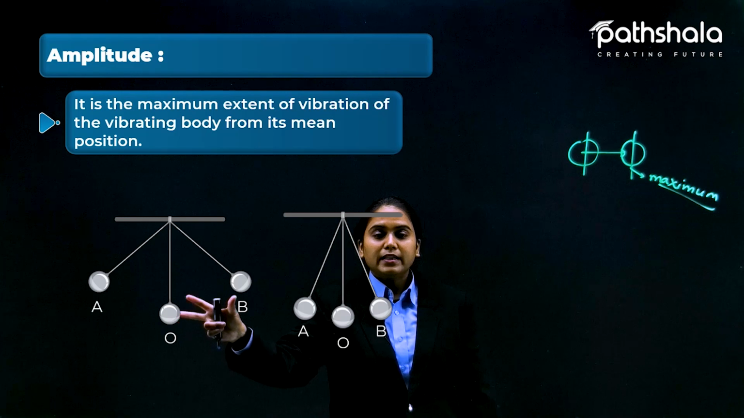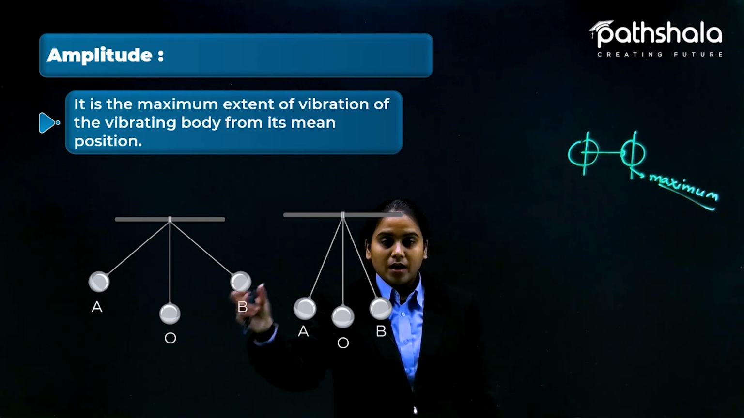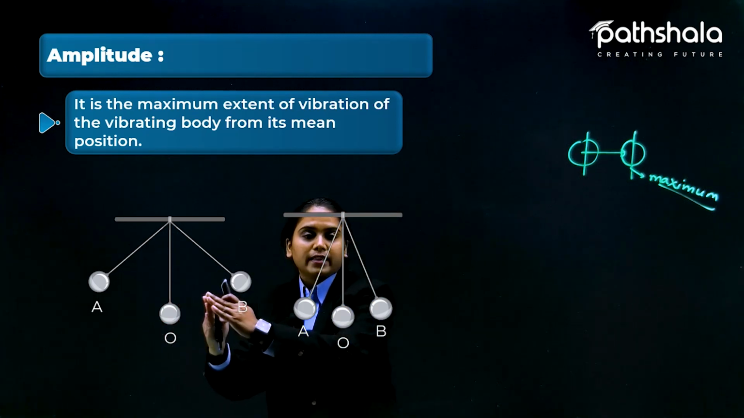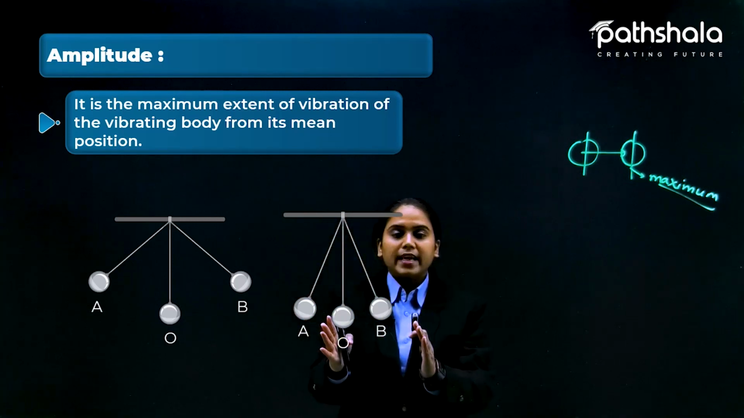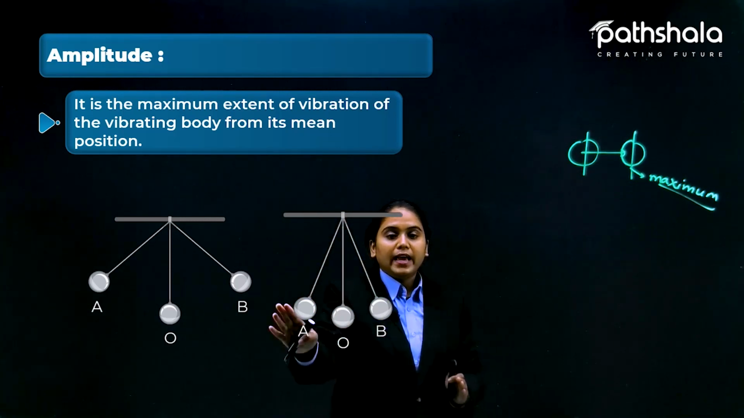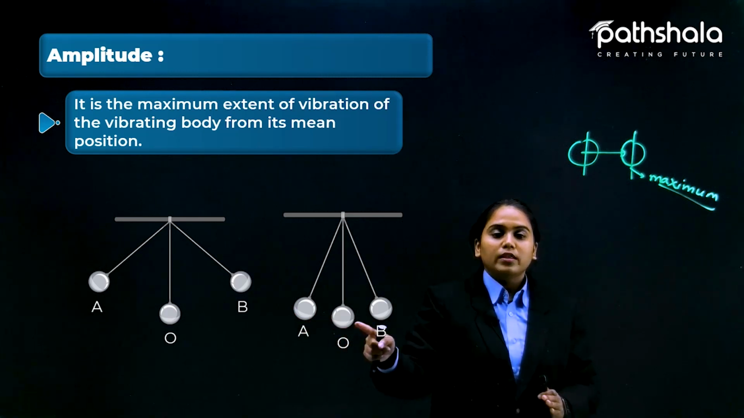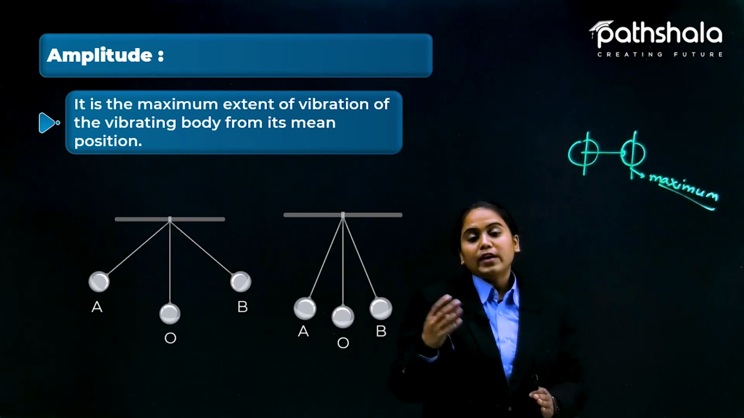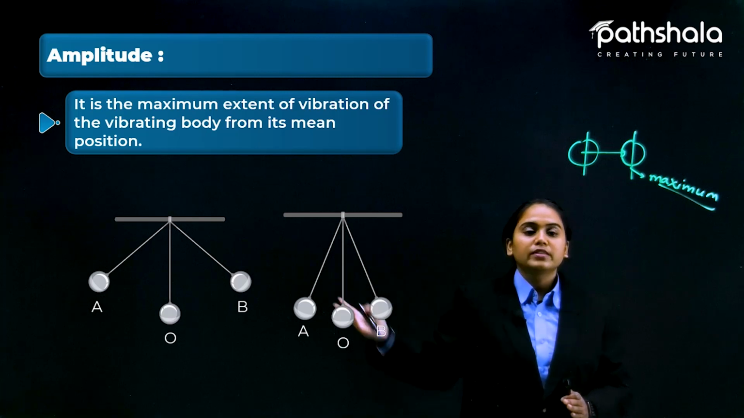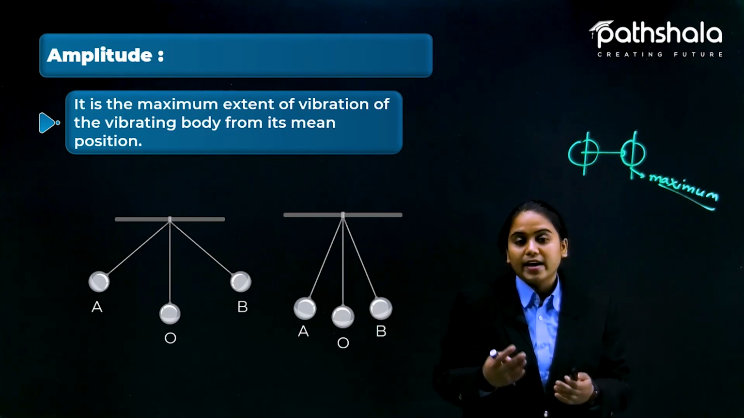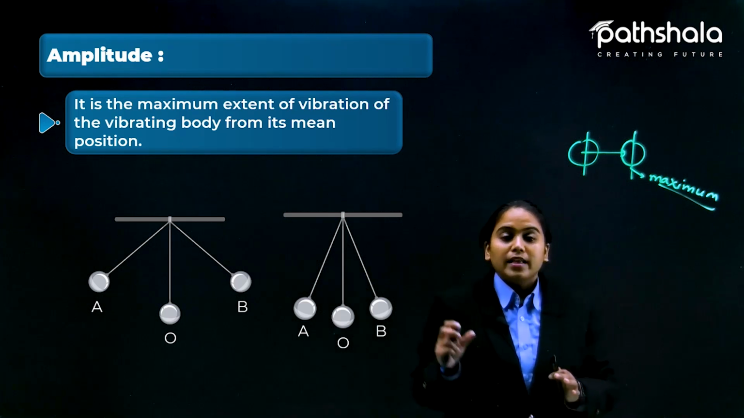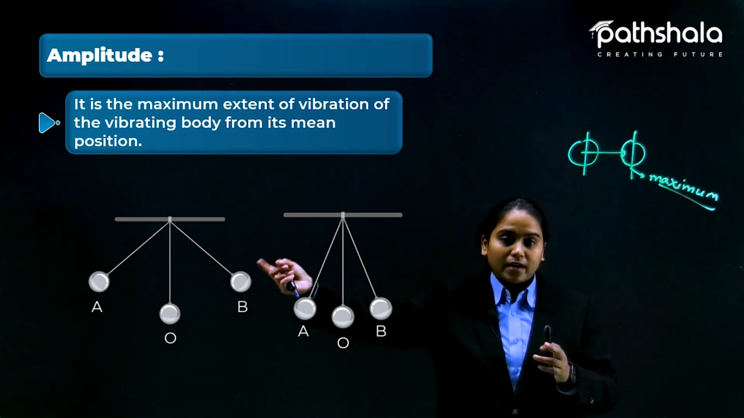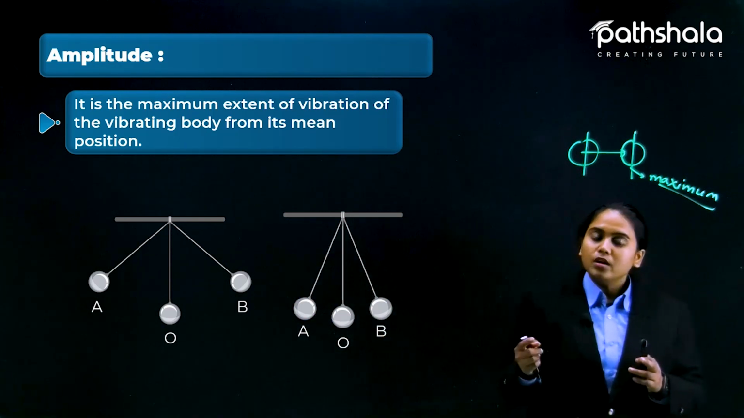Now you can see the displacement here is maximum; the gap is larger. Now see the second one, O, B, A. In this case the shifting is smaller. So we can say that the energy required in the first case is more compared to the second case. Here we can judge that the amplitude produced in the first case, part A, is more compared to part B.